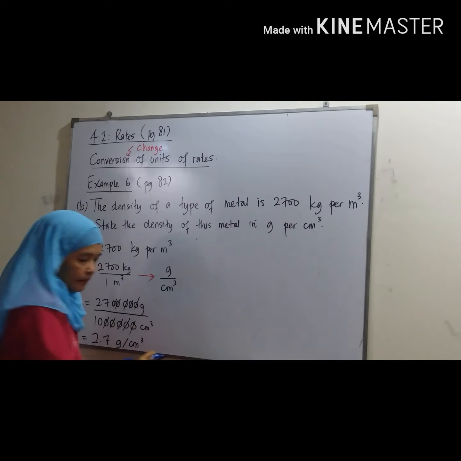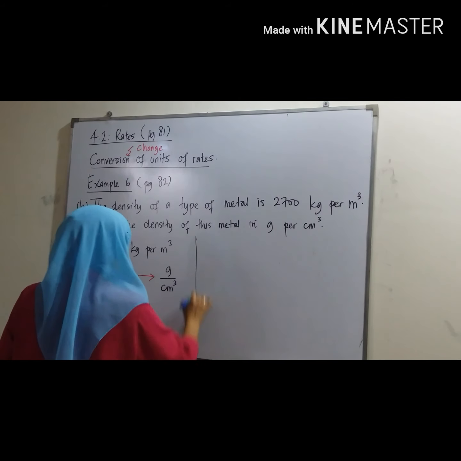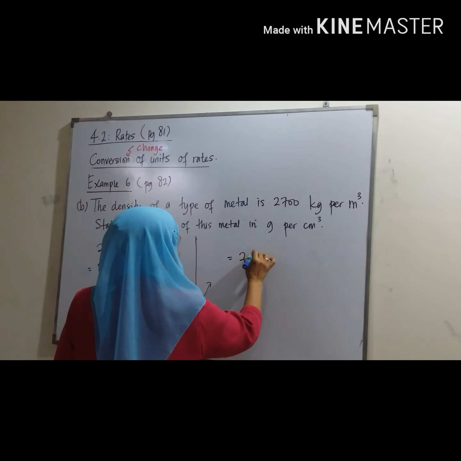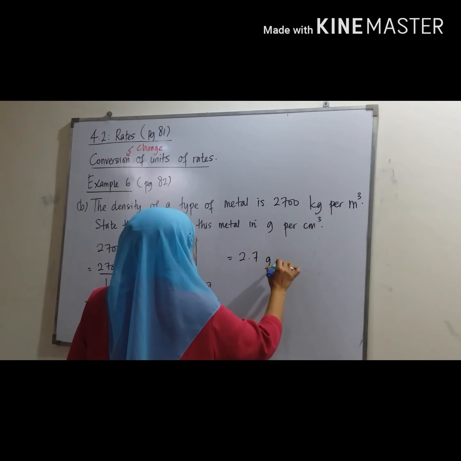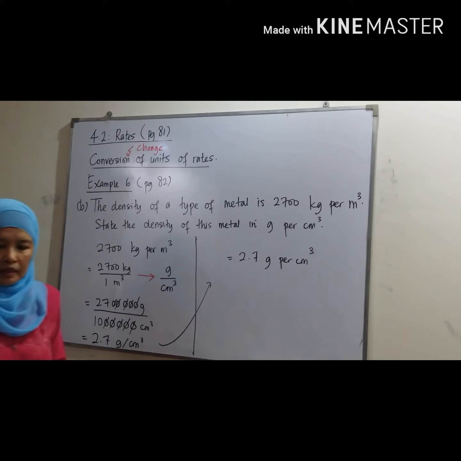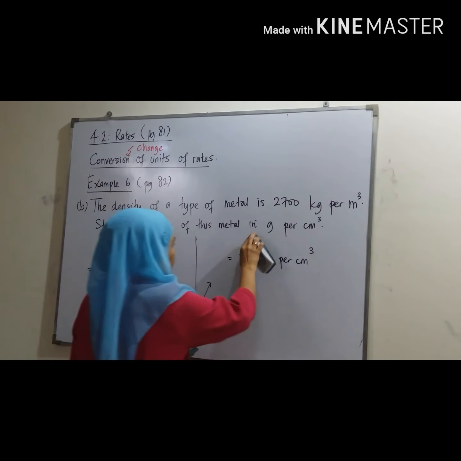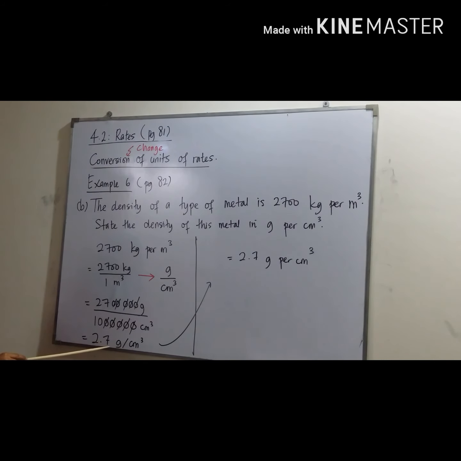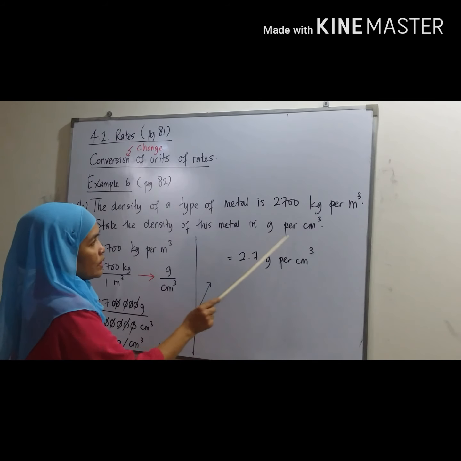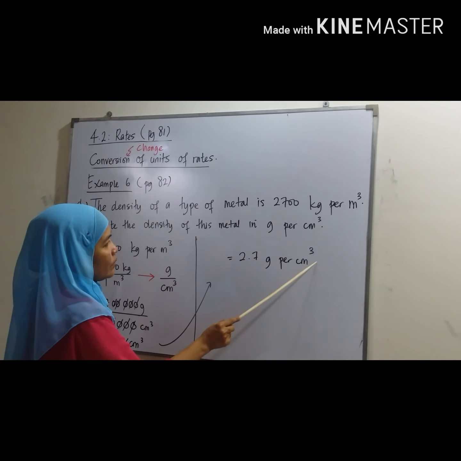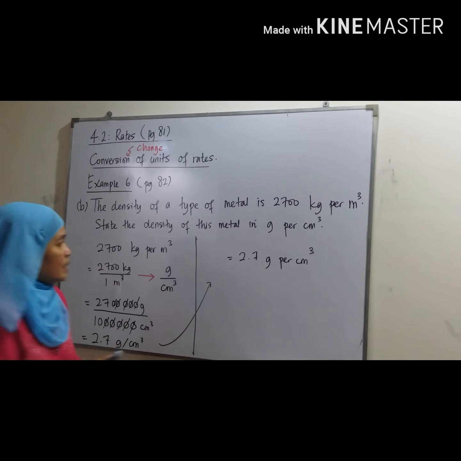Bring the answer here, equal 2.7 gram per centimeter cube. Okay, if we write 2.7 gram slash centimeter cube also can, but because we want to follow the question, we write this time 2.7 gram per centimeter cube. We follow the question. So this is the final answer.